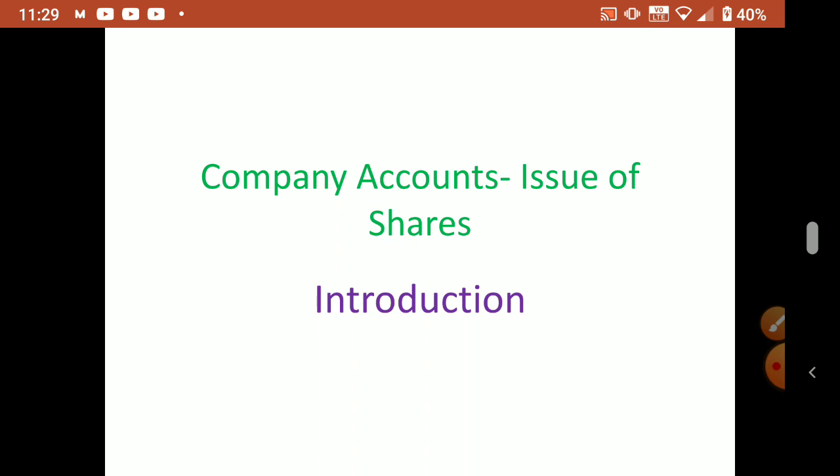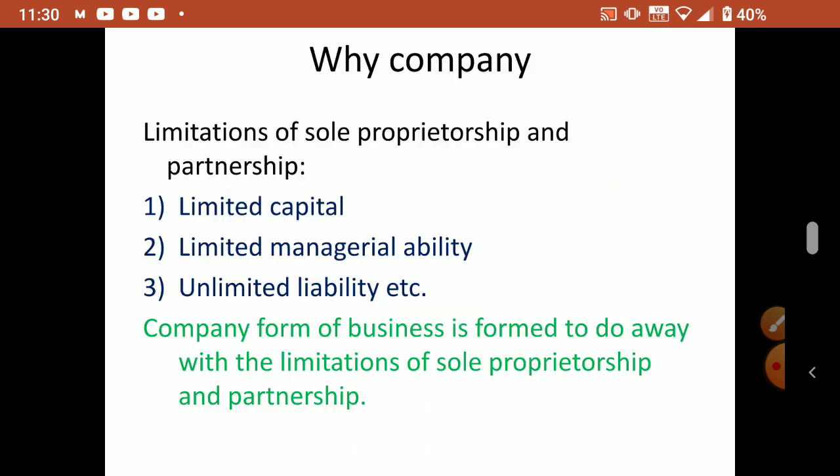Now this year in accountancy we are going to study the accounting treatments. Company means shares or debentures. Companies are allowed to issue shares or debentures. So first we'll discuss some introduction part today, some general things, theory only.